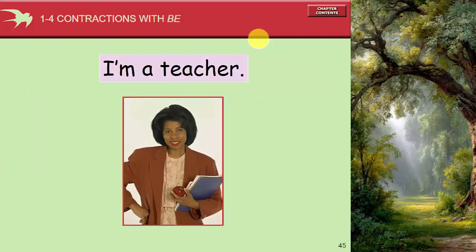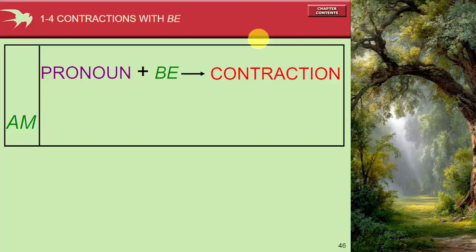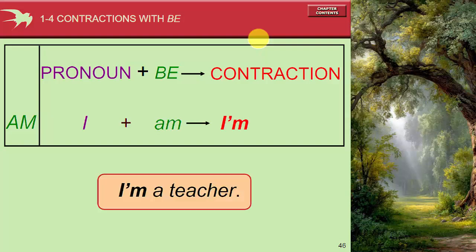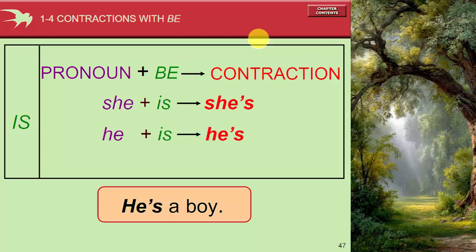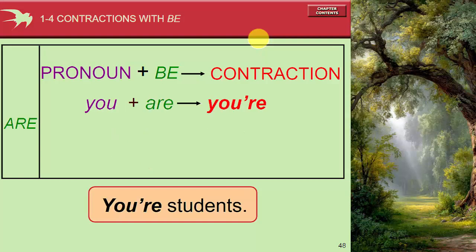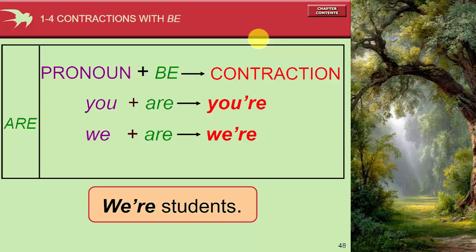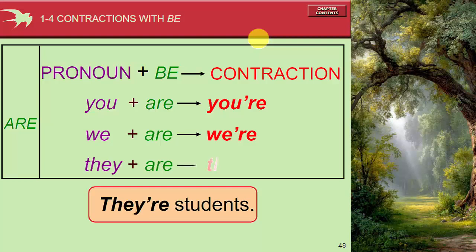And then contraction with be. I'm a teacher. I'm is the contraction from I am a teacher. We make it shorter, contracted into I'm a teacher. Pronoun plus be, and then we become contraction. I am become I'm a teacher. She is become she's a girl. He is become he's a boy. It is become it's a cat. You are become you're students. We are become we're students. They are become they're students.